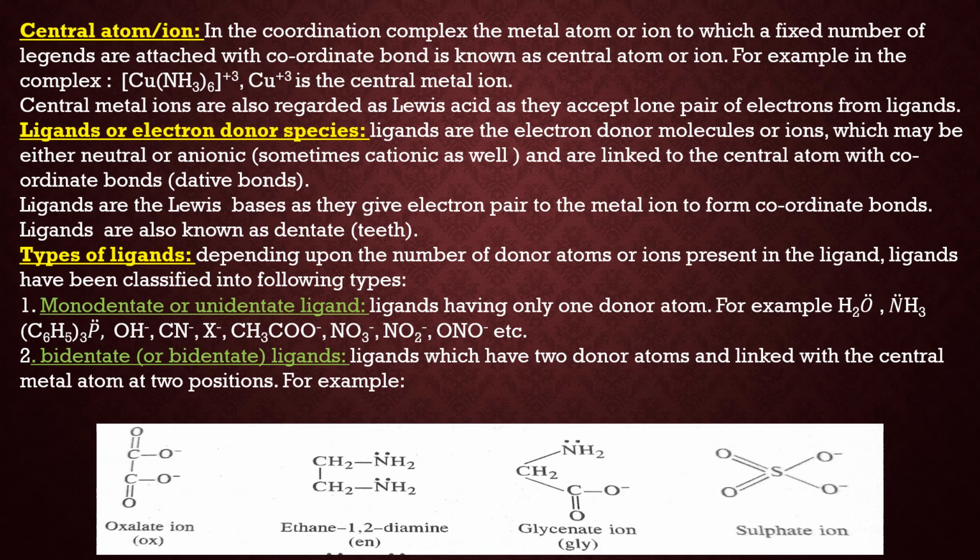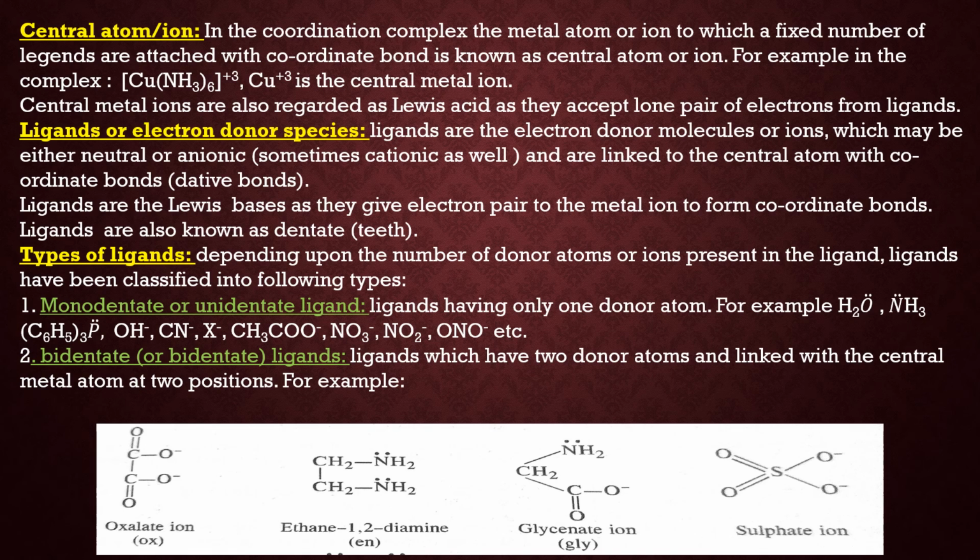Ligands are also termed as dentate, that means teeth. Now why is it called so? Because, like the tongue is surrounded by the teeth, similarly the ligand surrounds the central metal atom in the coordination sphere. That is why they are also known as dentate. Now coming to the types of ligands. There are different types of ligands depending upon the number of donor atoms present in them.